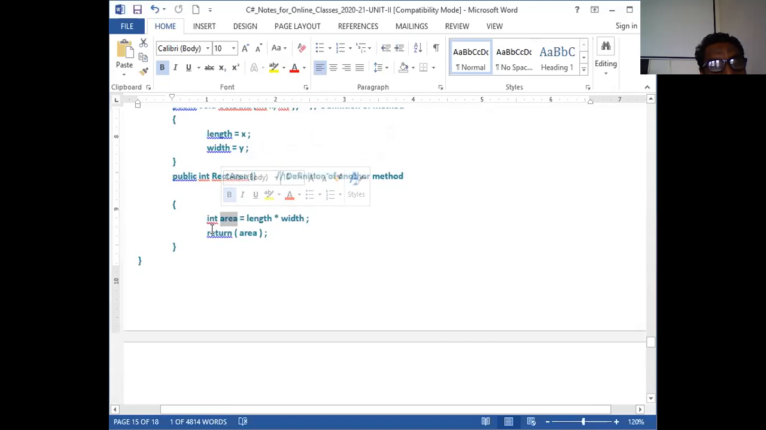So therefore, return area. The return type is integer. You can see here, this is what I am returning. What value are you returning? You are returning the integer data type. Therefore, the respective data type is written here as the return type.